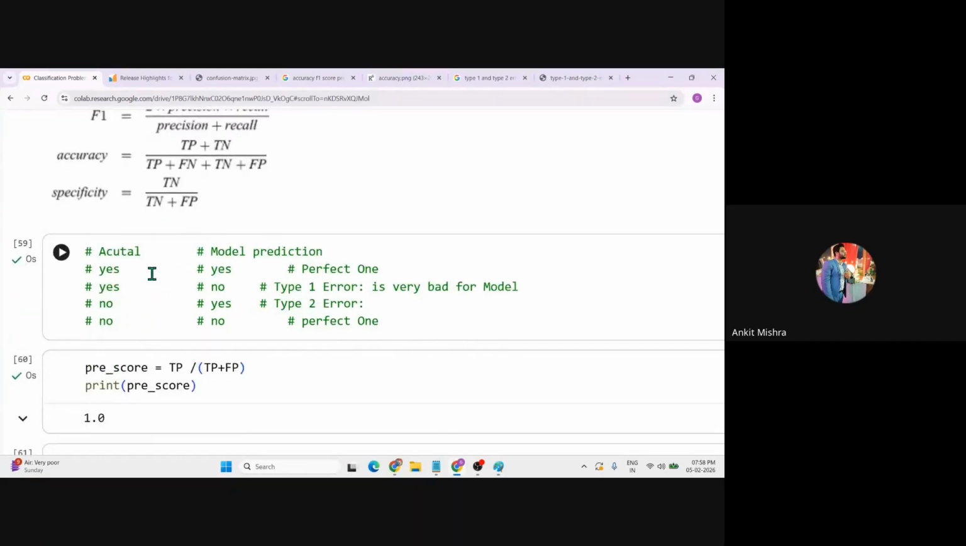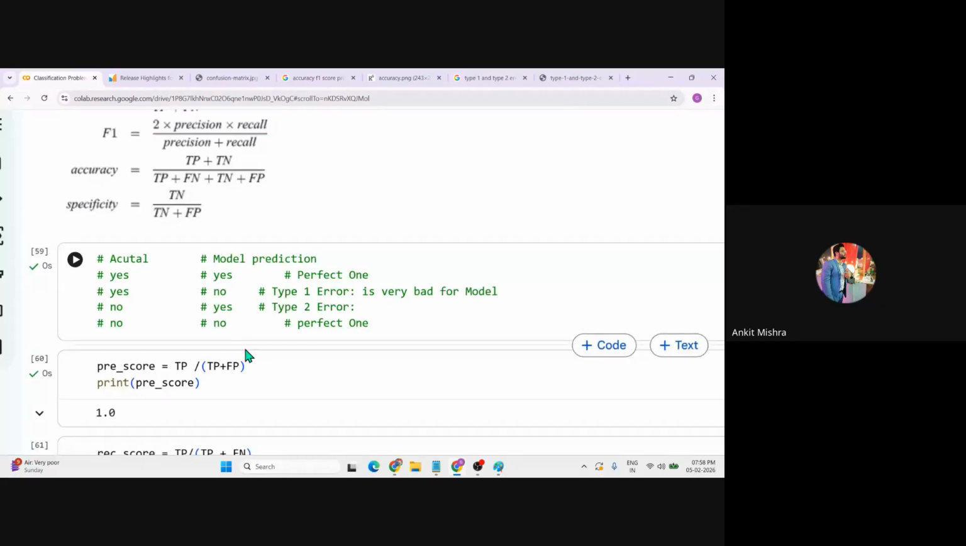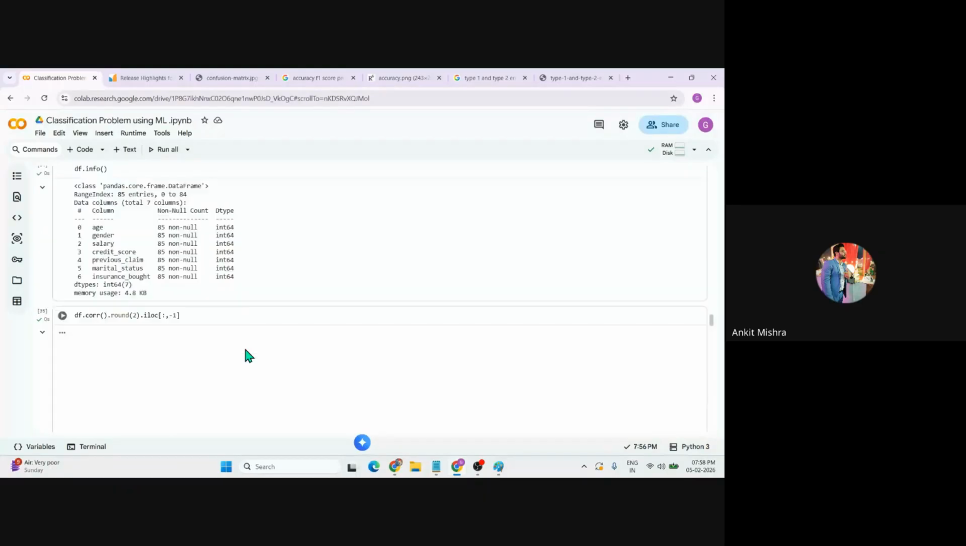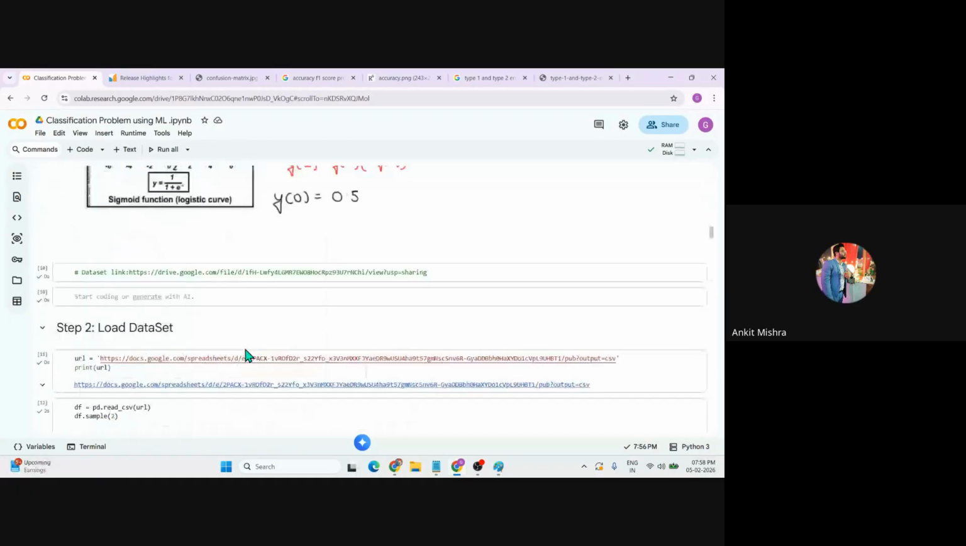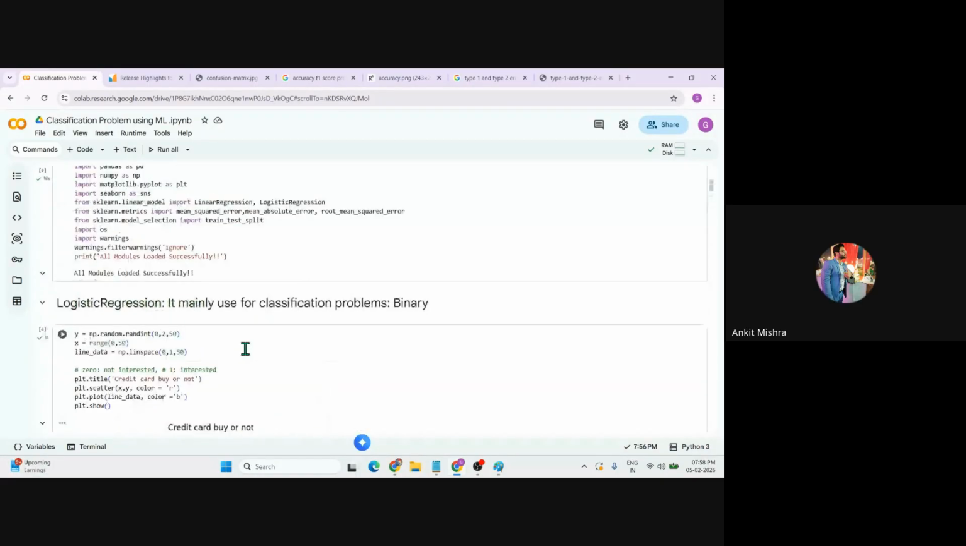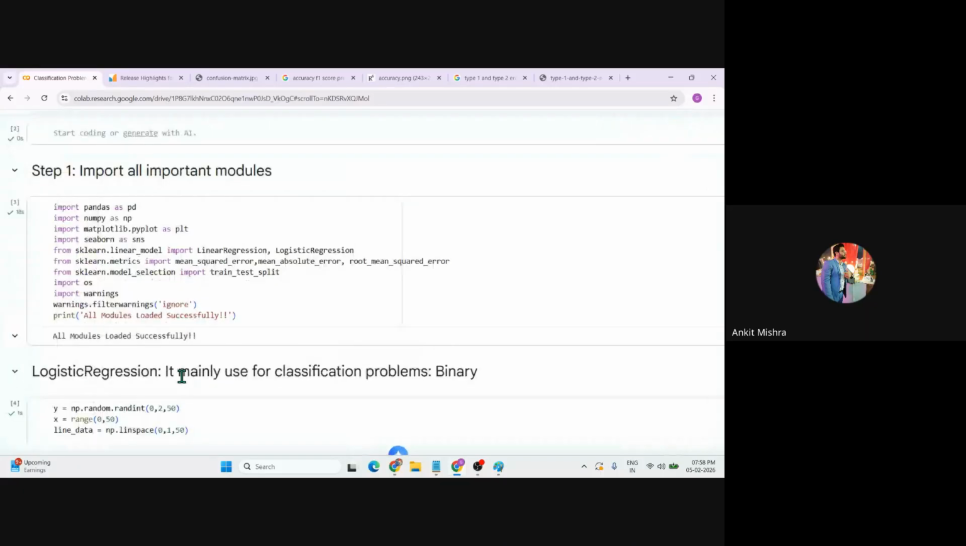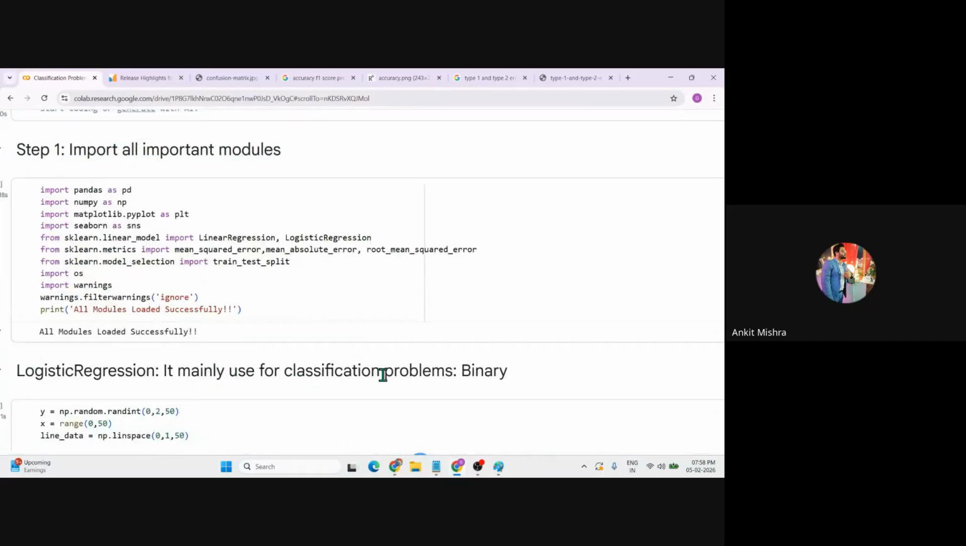See, logistic regression is not only limited to binary classification. Let me be very clear. Although I have written this, that logistic regression is generally used with the binary one, I hope everyone is getting the point. I've written that it is mainly used for classification problems, for the binary one.